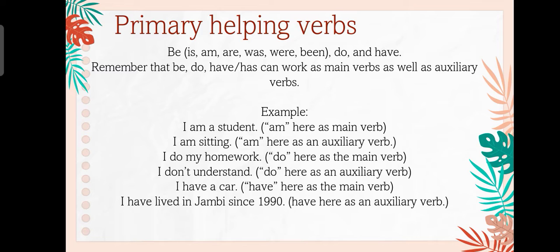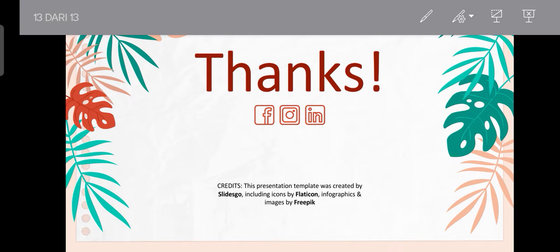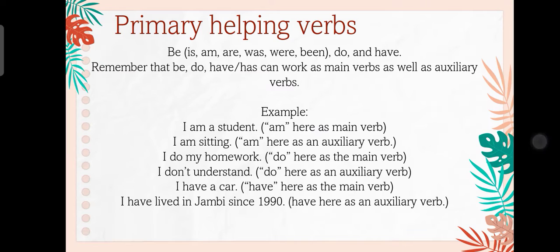I do my homework. Do here as the main verb. I don't understand. Do here as an auxiliary verb. I have a car. Have here as the main verb. I have lived in Jambi since 2019. Have here as an auxiliary verb.